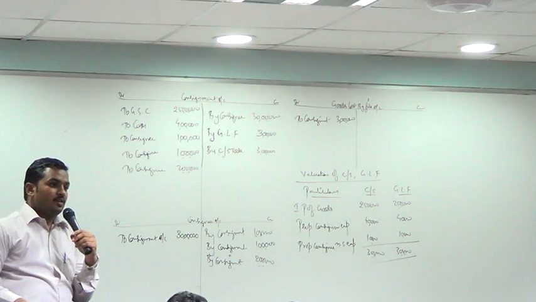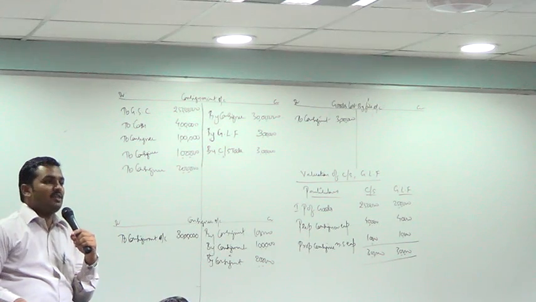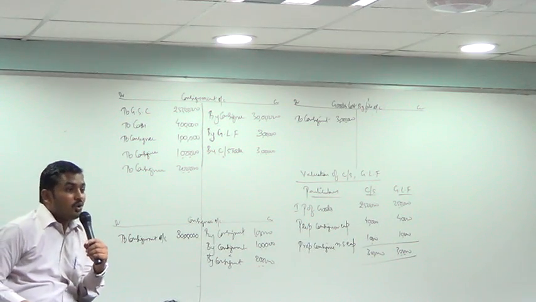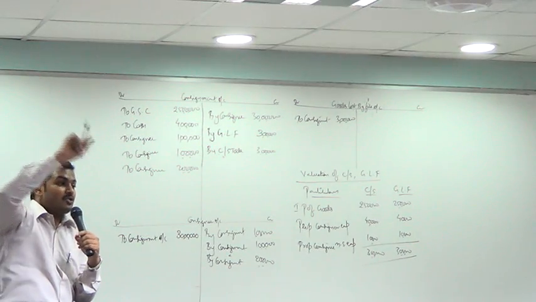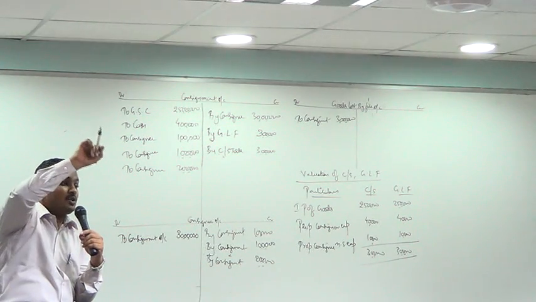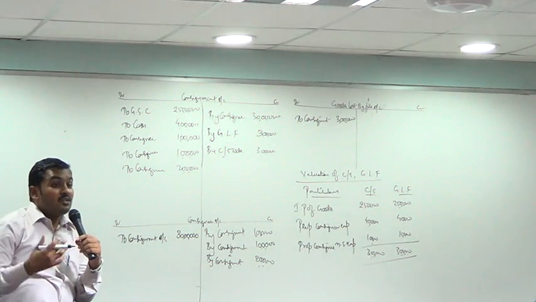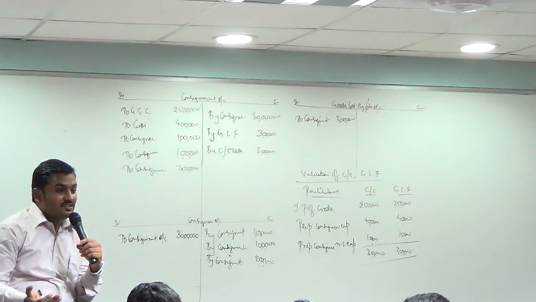Right. C plus L is equal to IP. Okay. Now, what is L? Loading. Read that sentence. It is 20%. So, in the next line, write 20 in place of L. On what? On invoice price.